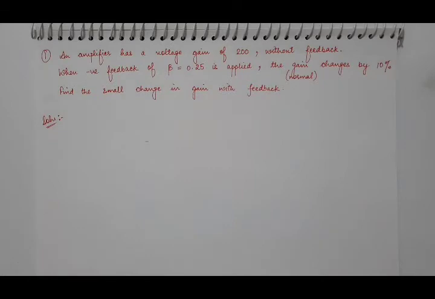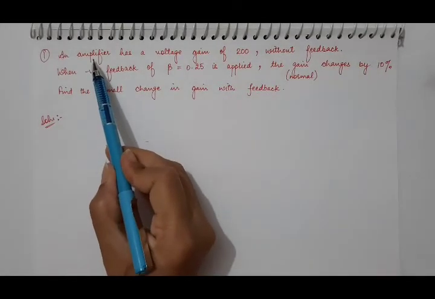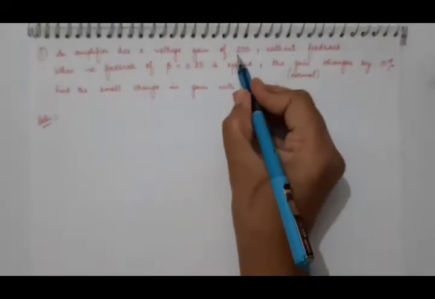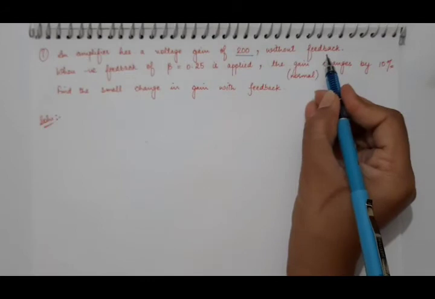Now we'll discuss numericals related to this first application, first advantage. It is given that we have an amplifier having a voltage gain of 200 without feedback.